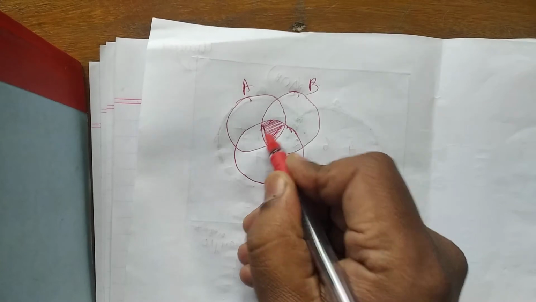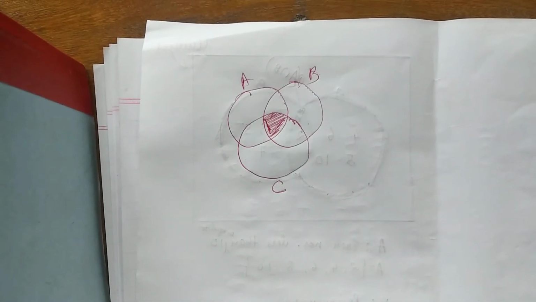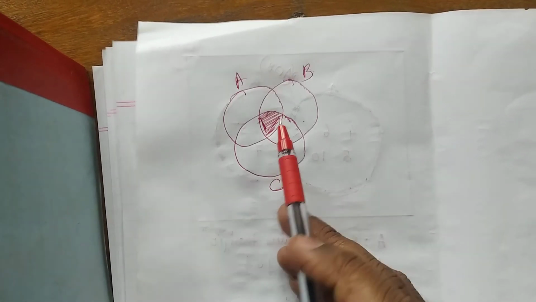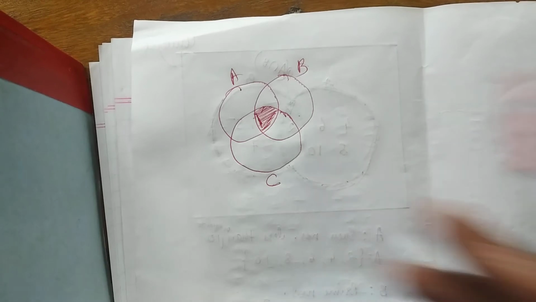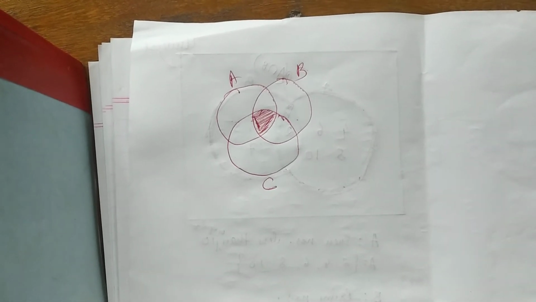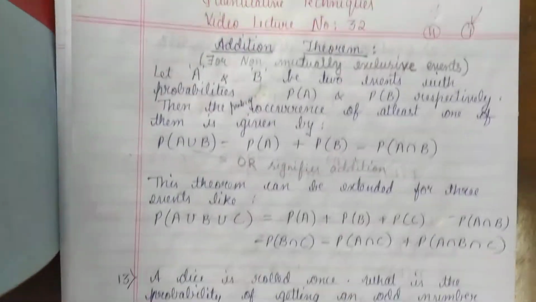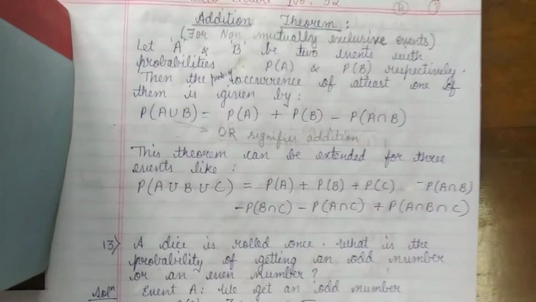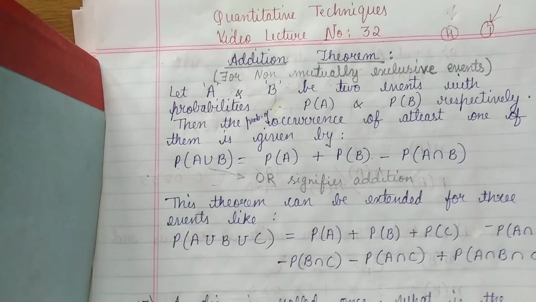This is there in A, in B, as well as in C, so this will be counted more number of times. If you use the same logic, you will get the same formula I had given you. This is how it comes.